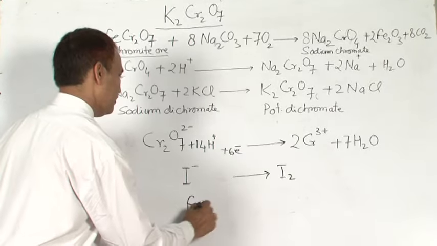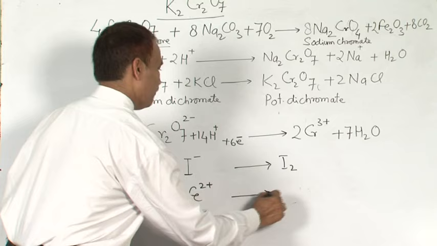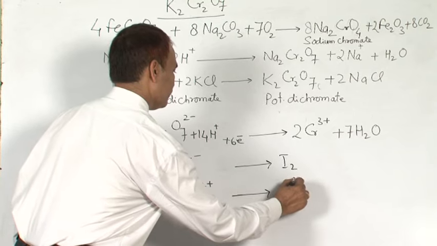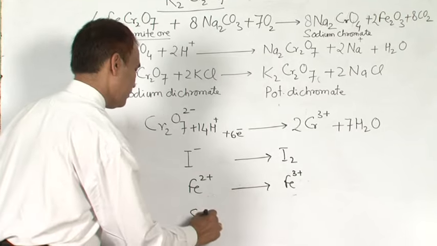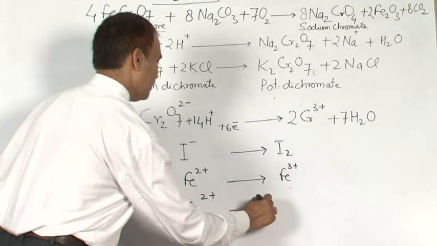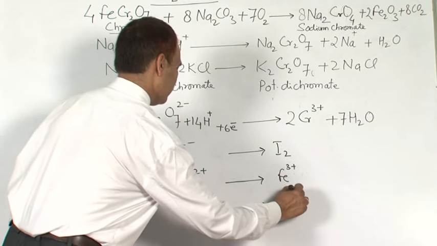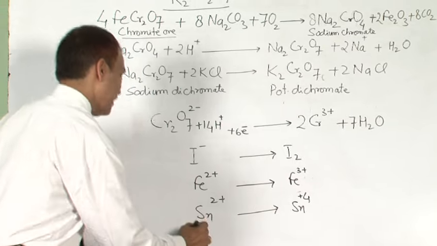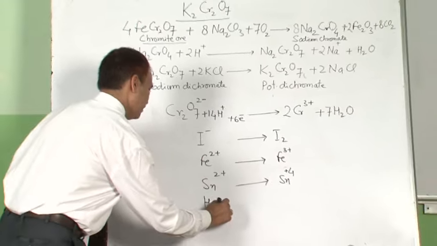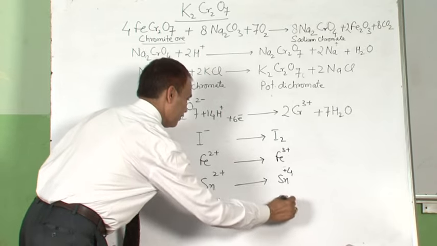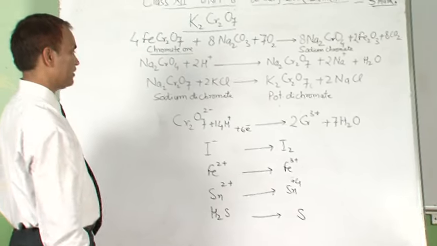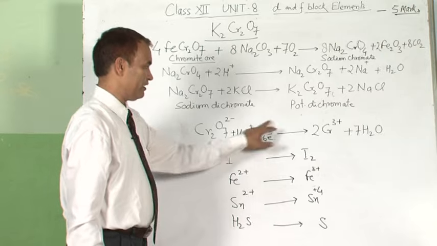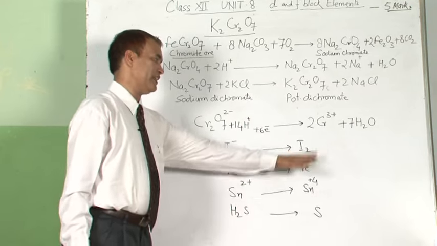Ferrous ion into ferric ion, stannous into stannic, hydrogen sulfide into sulfur. Then how can we write its balanced equation? Here we have seen there is a requirement of 6 electrons, so we have to add 6 electrons on the right side.